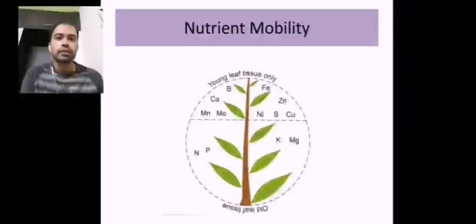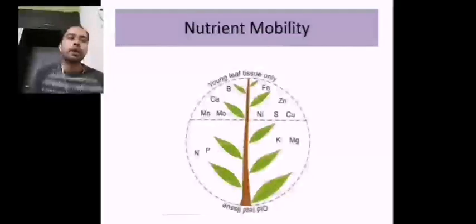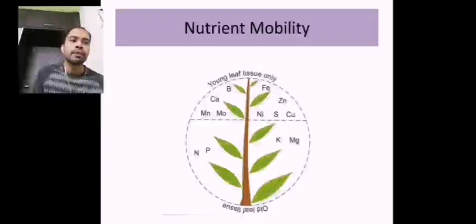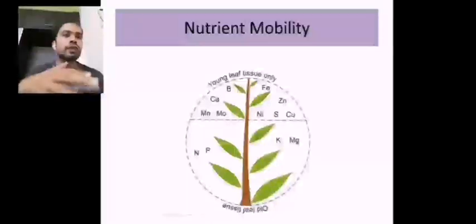Okay, so don't confuse the mobility of the nutrients in the plant circulatory system with the soil circulatory system. They are mobile in the water or soil systems, but they are not mobile inside of a plant system. So as you can see here in the picture, the nutrient mobility of the plants influences the carrying capacity and also deficiency symptoms which can be visible from the outside of a plant. So that depends upon it.